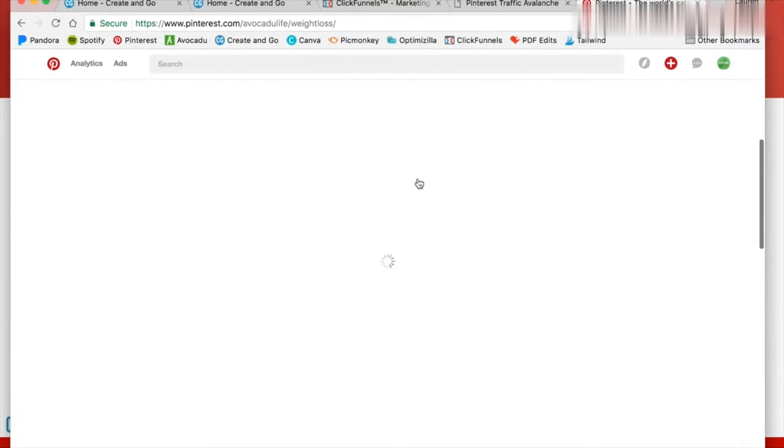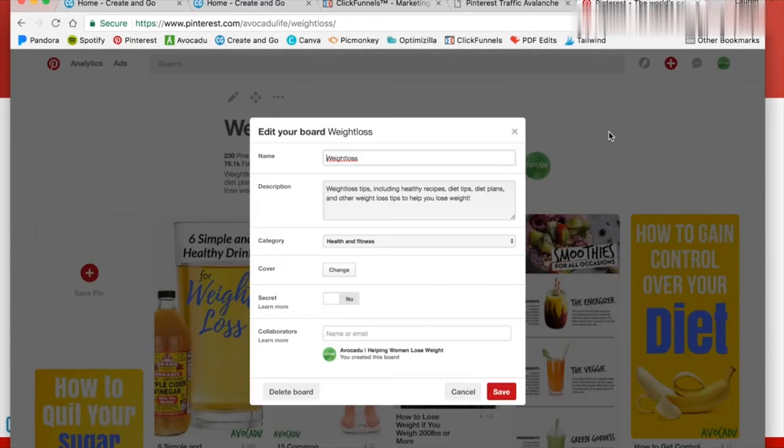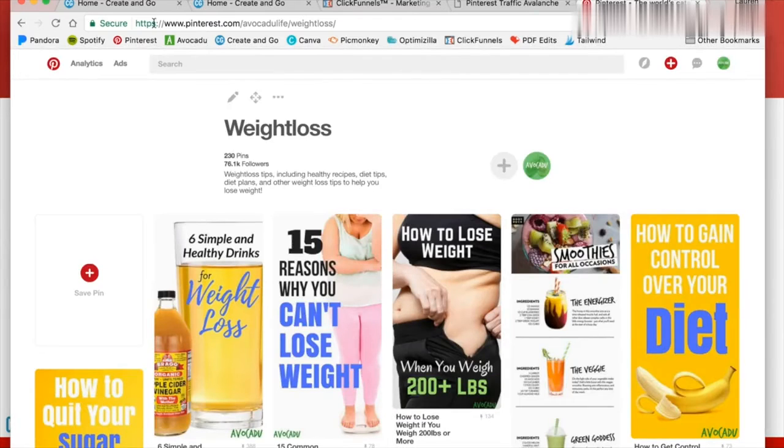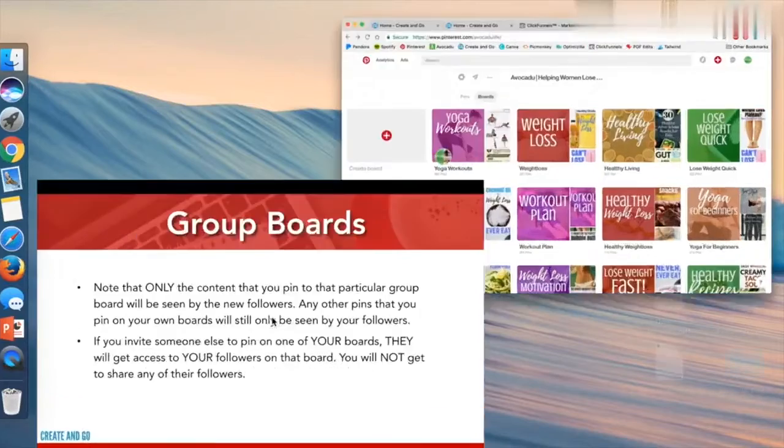If I click this weight loss board and go in here to the edit settings, I can invite collaborators right here. They have to accept the invite. First of all, it's not automatic. That will send them an invite, and that will change this board into a group board. That's just a brief overview of how that works.